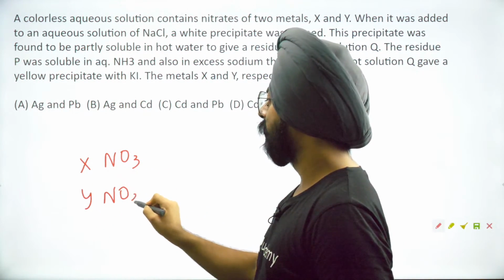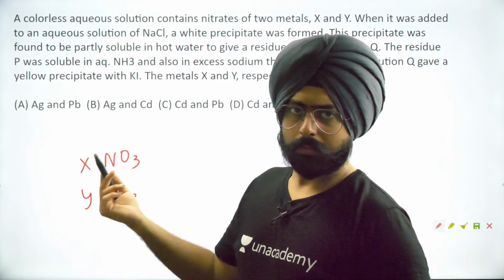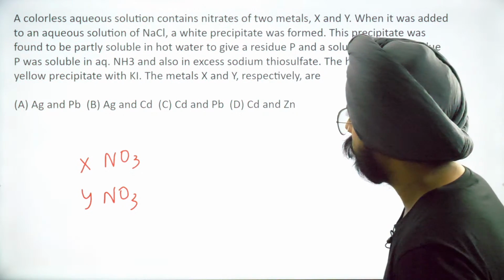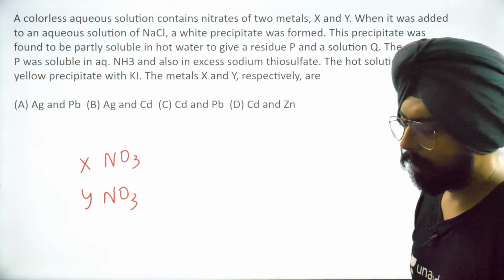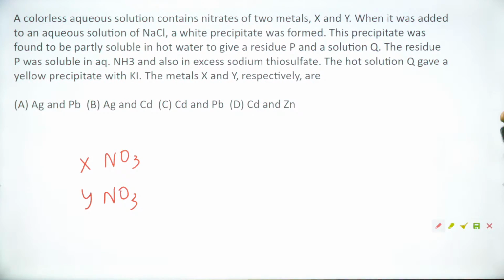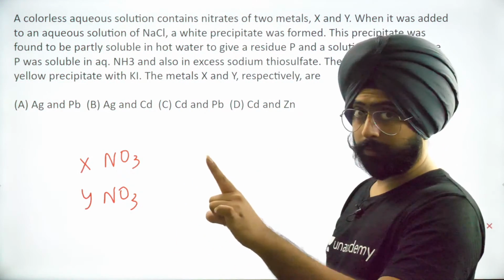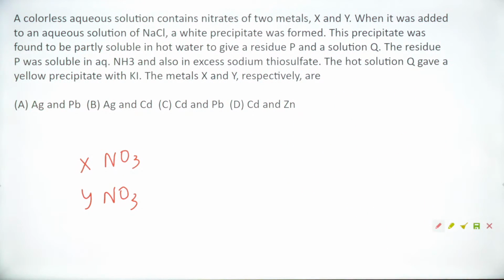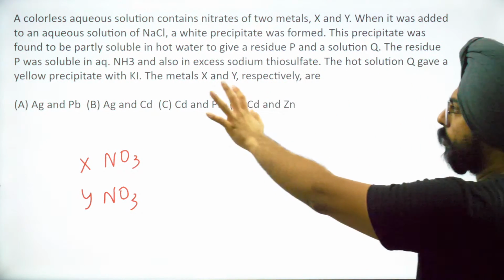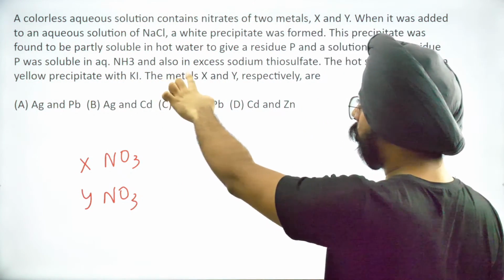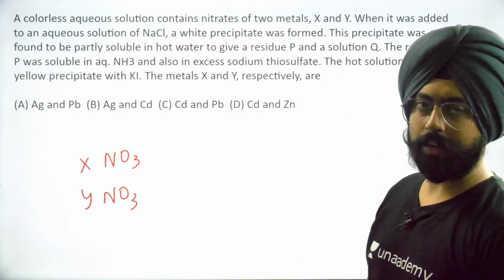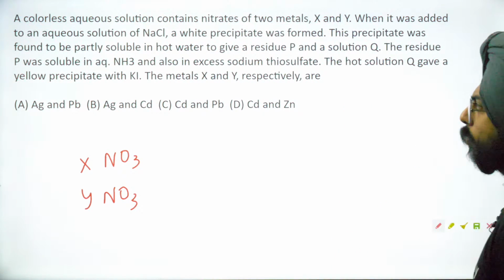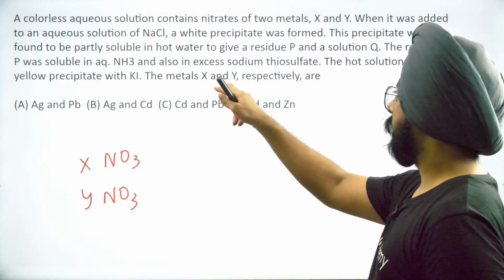Now, depending on the valencies, it can have different forms of nitrates. X(NO3) whole twice is also possible, and so on and so forth. Now, this precipitate was found to be partly soluble in hot water to give a residue P and a solution Q. The residue P was soluble in aqueous NH3 and also in excess of sodium thiosulfate. The hot solution Q gave a yellow precipitate with KI. What are the metals X and Y respectively?